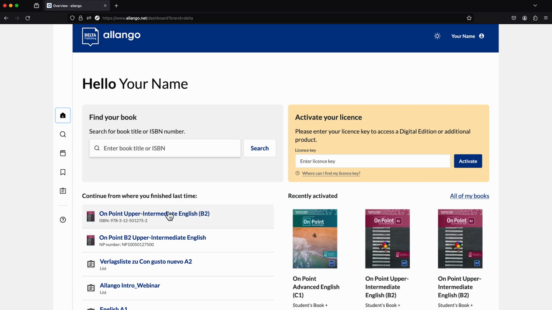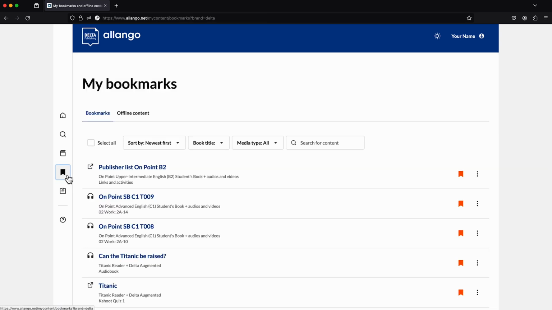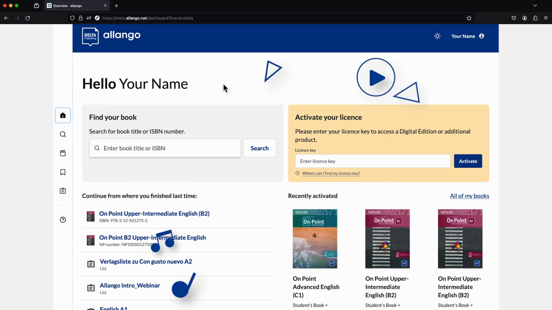Content on Elango can be bookmarked using the Bookmark button. All bookmarked content is available under My Bookmarks and Offline Content, so that you can find and access it quickly. No more lengthy searches. With Elango, you can reliably find important content again, with or without an internet connection.